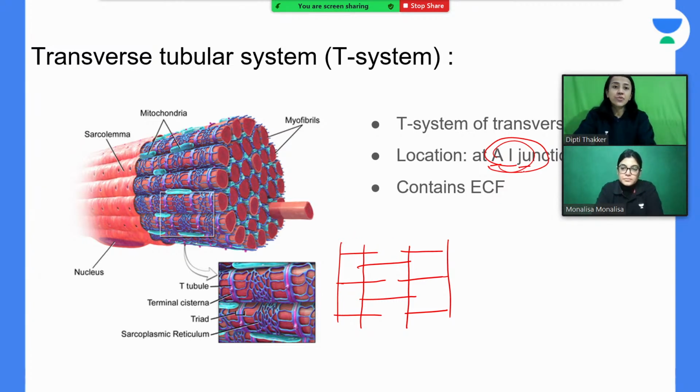So this is the reason for the excitability of skeletal muscle. And these T tubules contain extracellular fluid because they are a continuation of the sarcolemma. So you can see here inside we have extracellular fluid.